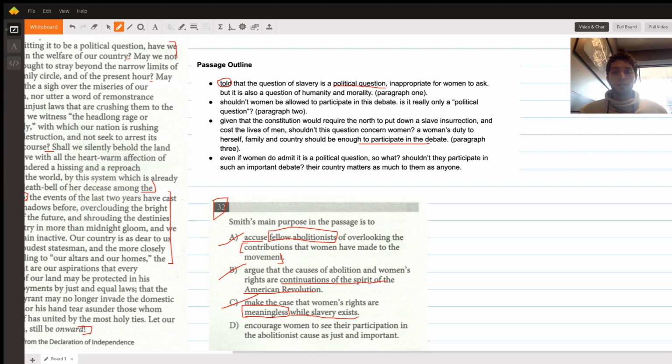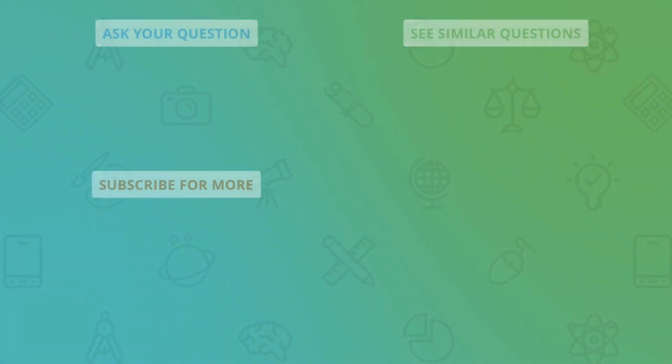It's neutral in terms of sentiment. It matches what we already said in the text, which is basically encouraging women to get involved. It's a good answer choice. We keep it and we move on.